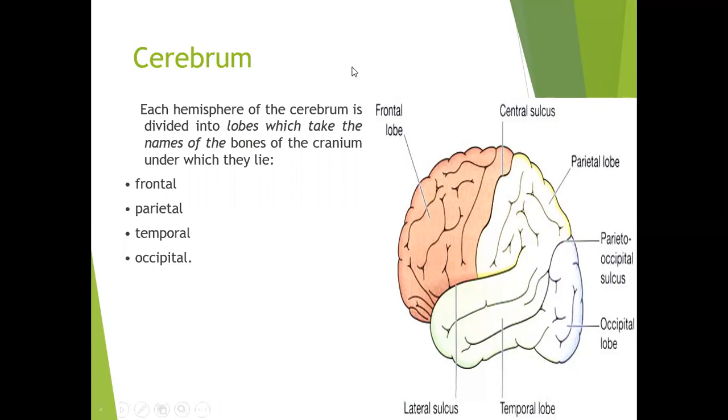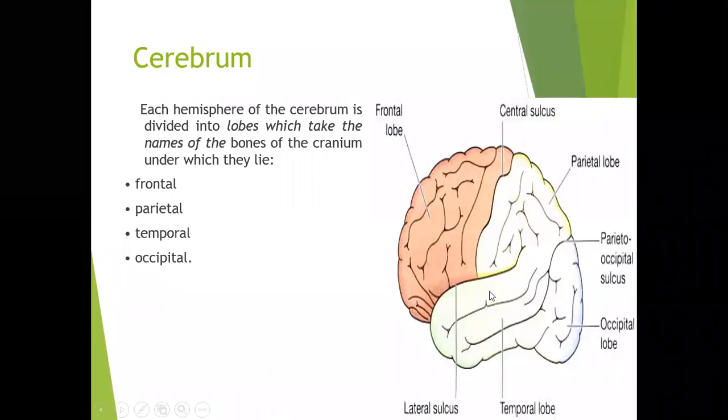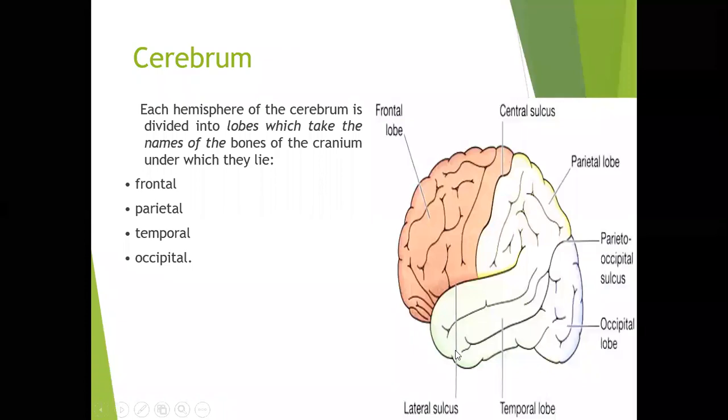Under the frontal bone will be the frontal lobe of the cerebrum. Under the parietal bone, we'll see the parietal lobe. Under the occipital bone, we have the occipital lobe. And under the temporal bone will be the temporal lobe. So the whole cerebrum is divided into the frontal lobe, parietal lobe, occipital lobe, and temporal lobe.